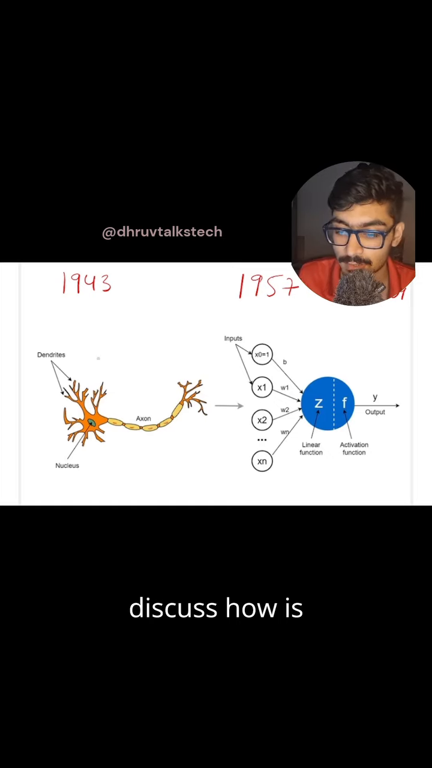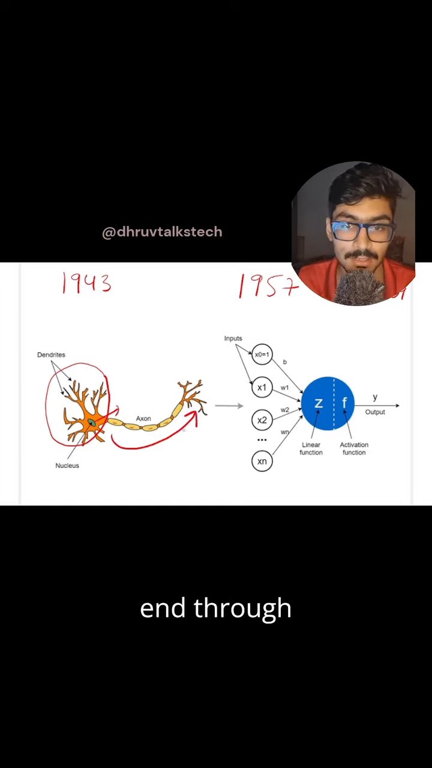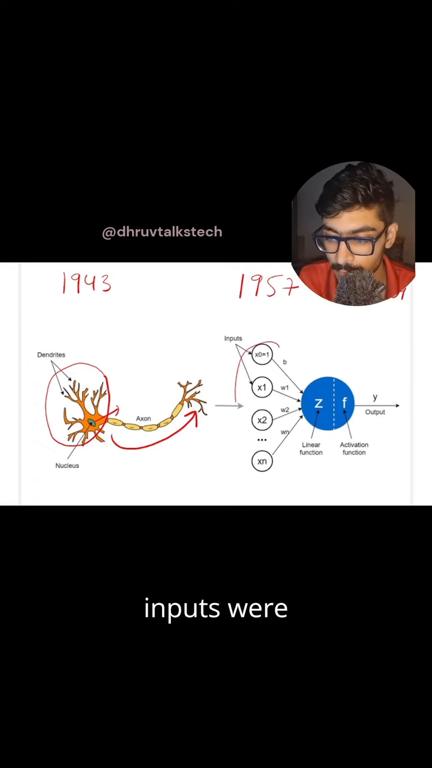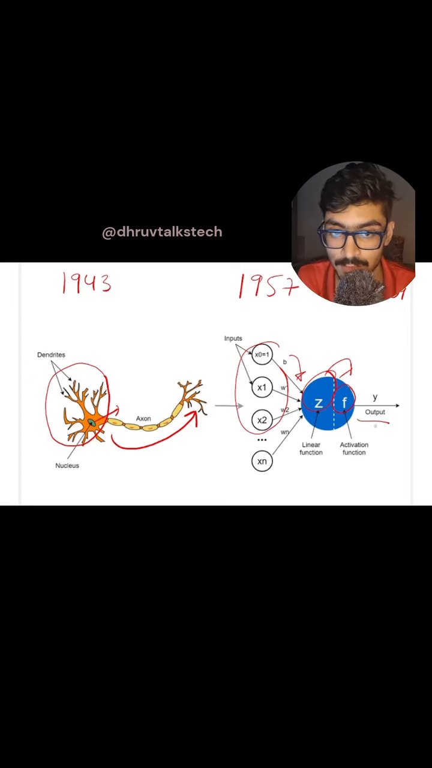Let us now discuss how it is built. You see, this is a biological neuron. This part accepts the input. The processing is done in the nucleus, and then the output is carried to the end through the axon. A similar kind of concept was followed here, where the inputs were fed using some weights into a linear function basically, which was then fed into an activation function, and then an output was generated. How so? Well, let's see that.